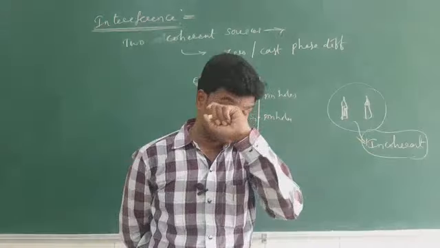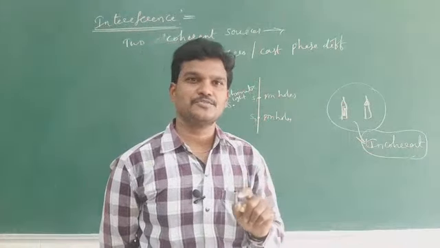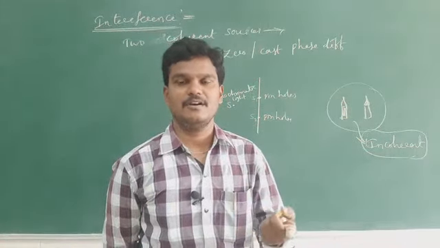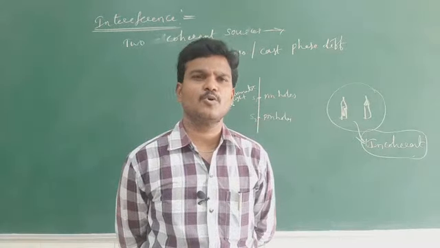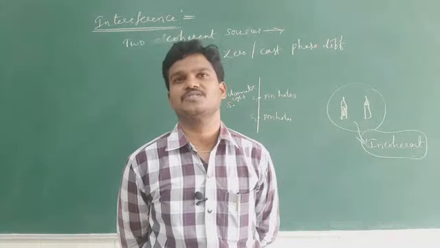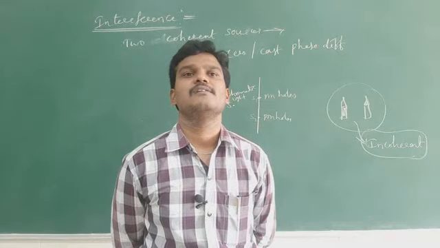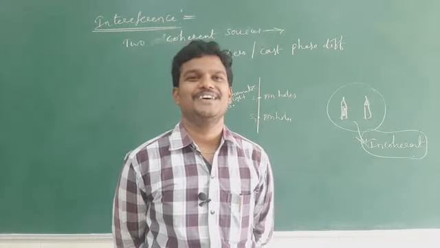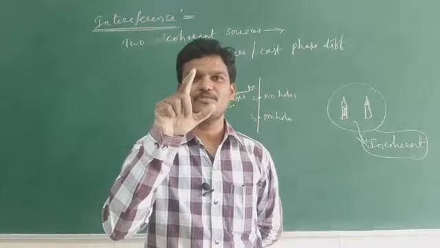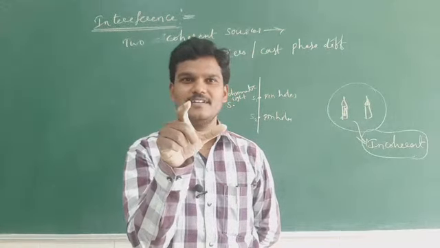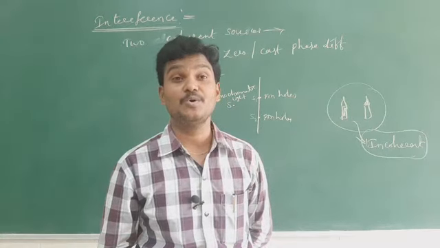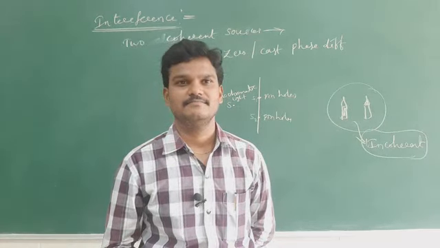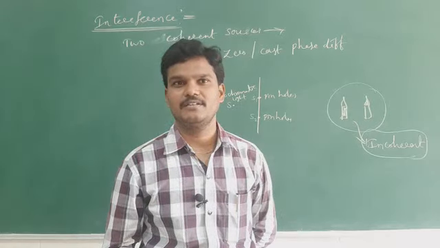One more question. A car has two headlights. Are the two headlights coherent or incoherent sources? Incoherent.